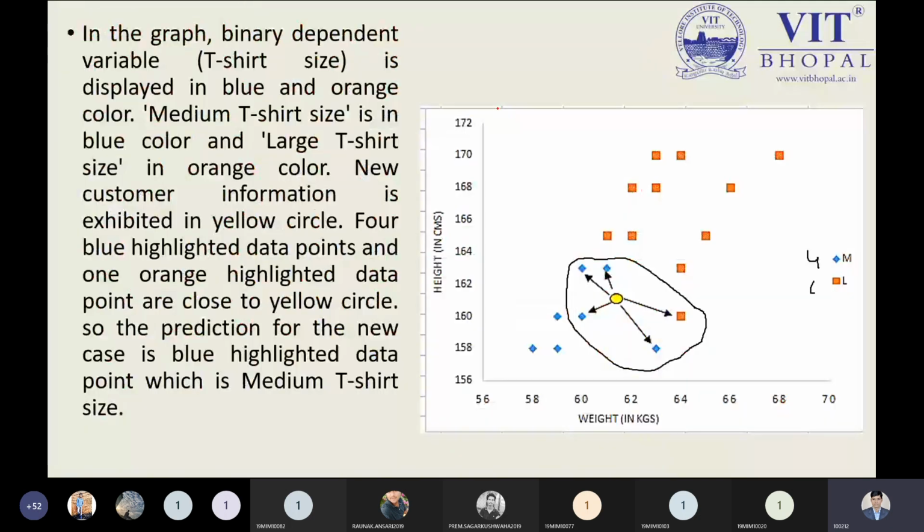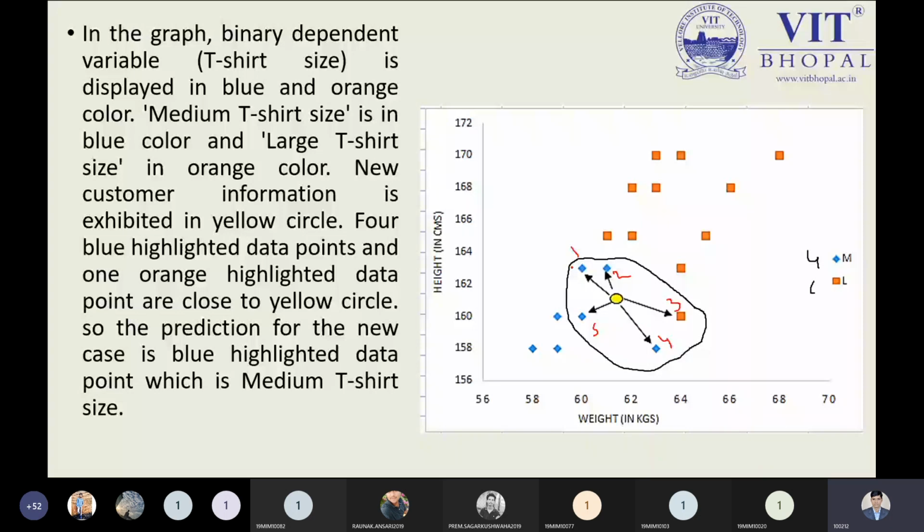Now, this is the numerical idea we have given, and this is the summary of this problem. You can observe over here. See, 4 times M we are getting. So M belongs to the blue dotted, and the L is the orange color dotted we have over here, and this yellow belongs to new data, and we are getting the new distance from each and every one. But we found the minimum distance that belongs to the 5 nodes. So these are the 5 nodes: 1, 2, 3, 4, and 5. So we have calculated the distance. We found these are the closest, or these are the nearest neighbors.